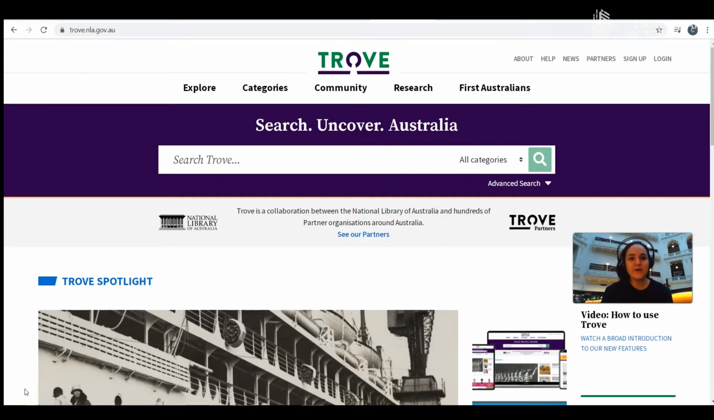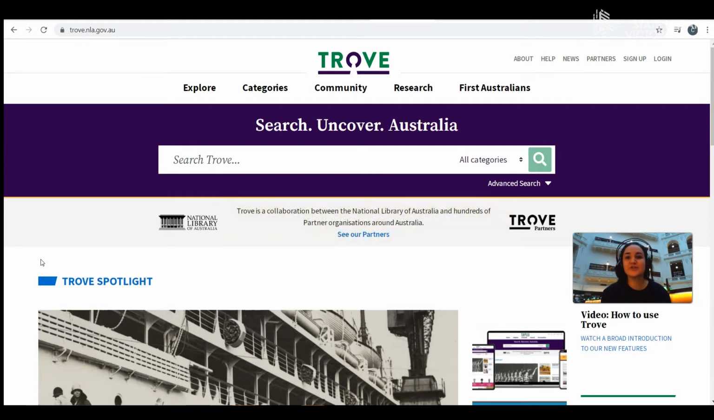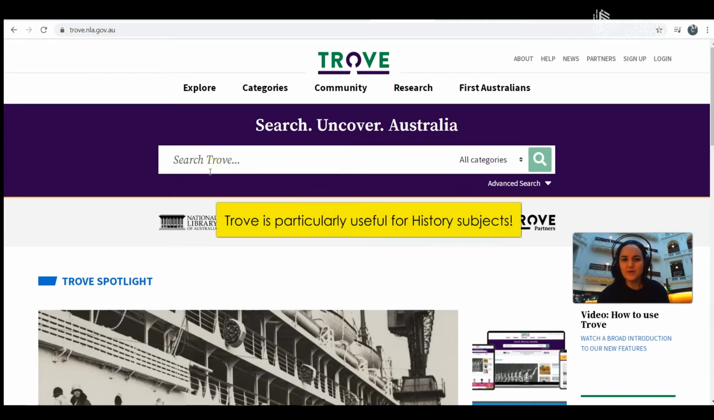Let's get started. Alright, so here I am at the Trove website, which is basically a whole bunch of magazines, articles, newspapers, pictures, posters, all different types of things to do with Australian history, mostly Australian. So it's a massive database that can be really useful, especially for your history subjects. So I'll show you an example now.